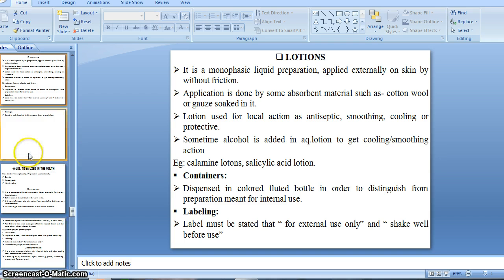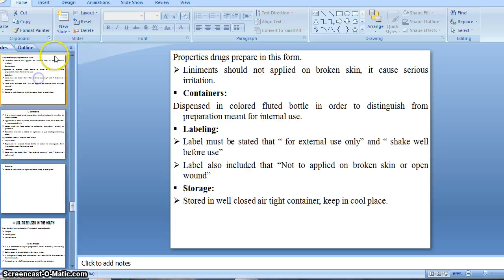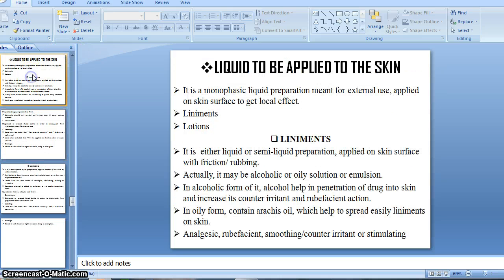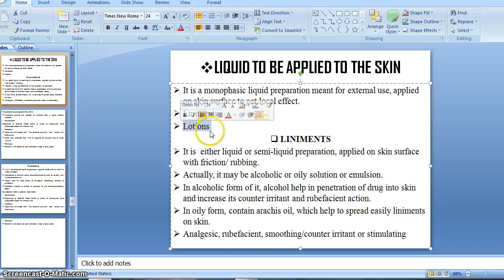Right. Then, in our previous lecture, we had discussed the liquid to be applied on skin. In which we have already completed the liniment, and some portion of the lotion also. So today we will start from the lotion.